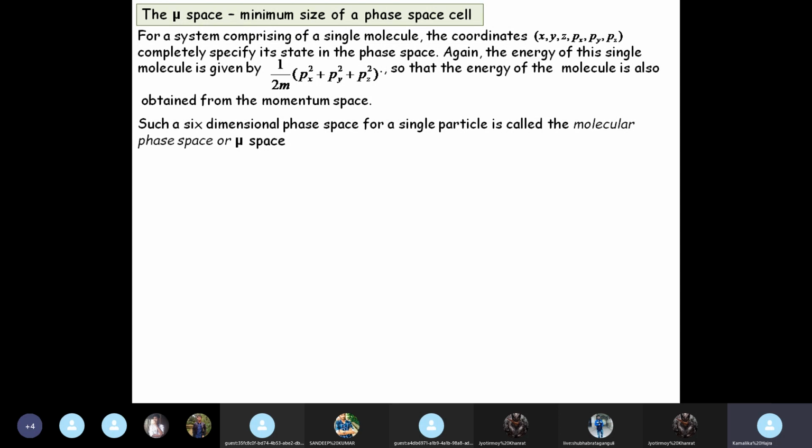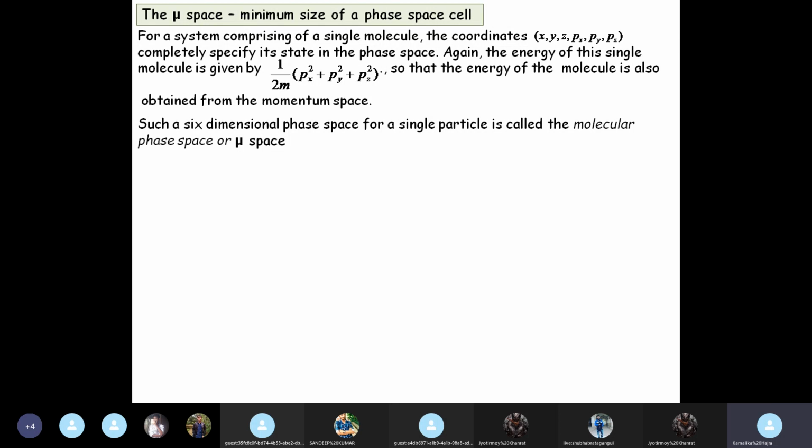The six-dimensional space for a single particle is called the molecular space or mu space. So the mu space is a variety of the phase space where we are dealing with just a single particle.